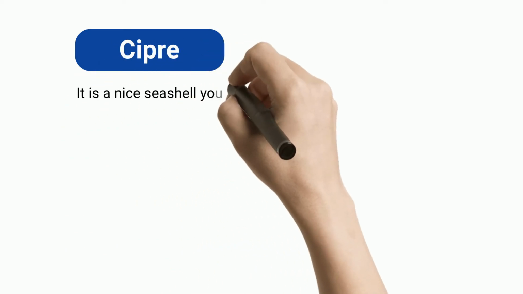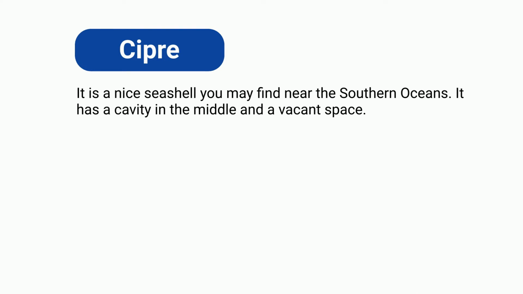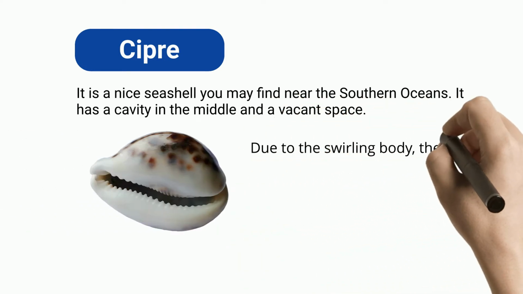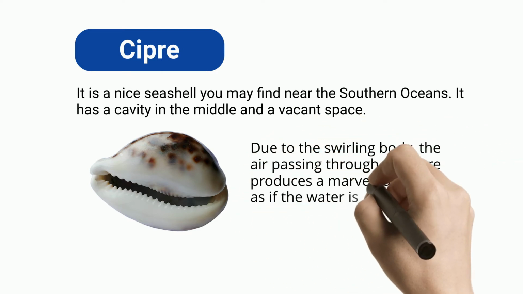Sipper. It is a nice seashell you may find near the southern oceans. It has a cavity in the middle and a vacant space. Due to the swirling body, the air passing through the sipper produces a marvelous sound as if the water is flowing inside the sipper.